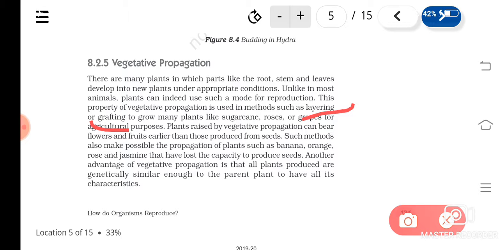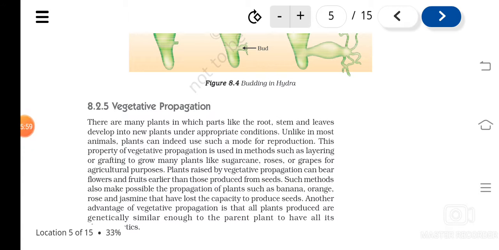Then only they can go for the reproductive phase, isn't it? So such methods are known as what? Vegetative propagation method. The advantage of vegetative propagation is that the plants produced by this method can bear flowers and fruits earlier. It is also the only method of propagation in plants which do not produce any seeds, like banana. In such plants it is the only method. In other plants also, like orange, rose, jasmine, etc., we can use this method.